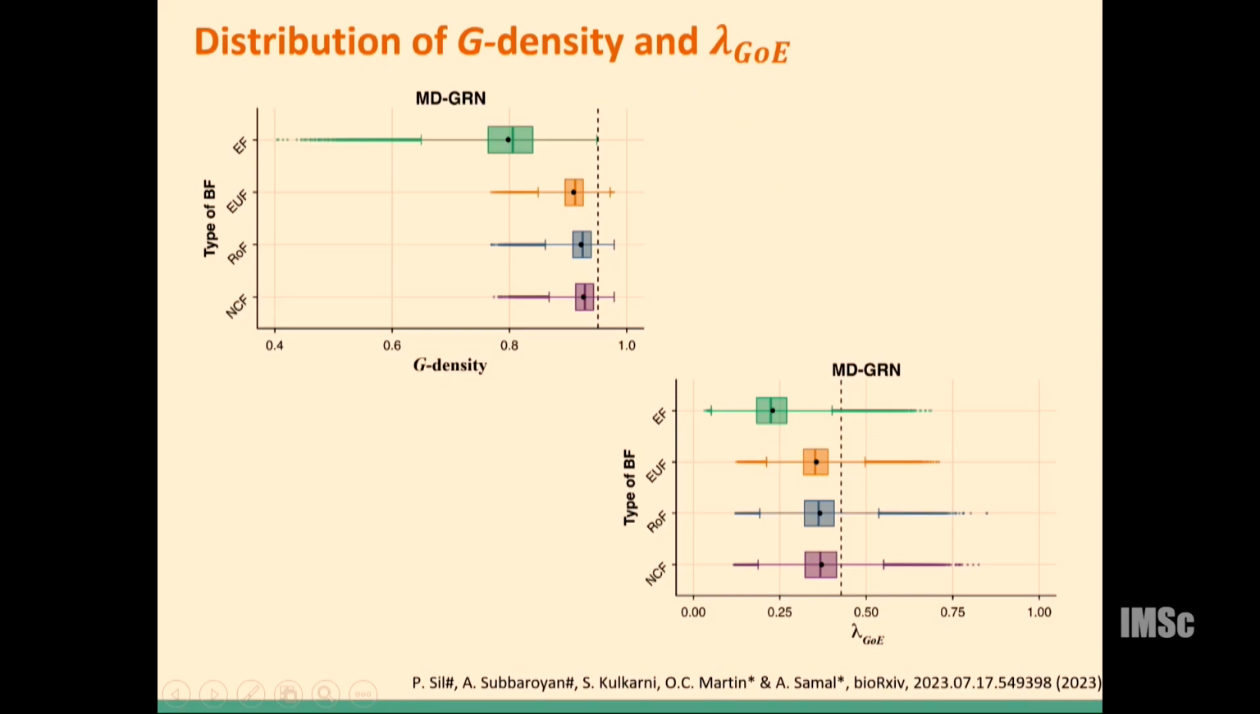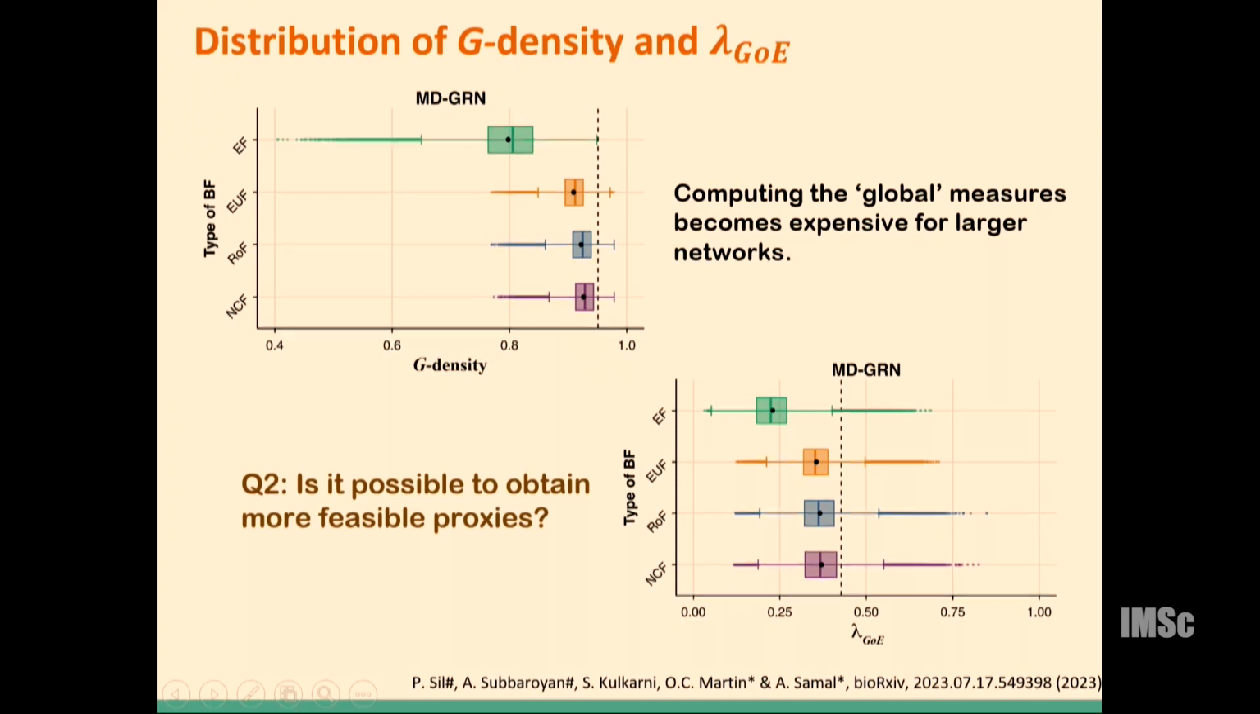And so if we see the distribution of the G density and average convergence rate, we see what we actually expected. We see that for UF, ROF, and NCF, the value of G density is higher compared to effective functions. Even inside the biologically meaningful classes, we see a slight increased value in the case of the NCF ensembles. And for the convergence rate as well, we see a similar trend. But computing these global measures becomes computationally very expensive for larger networks. So we asked, is it possible to obtain more feasible proxies for that?